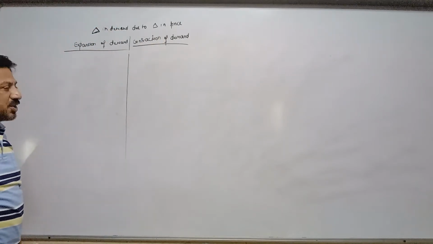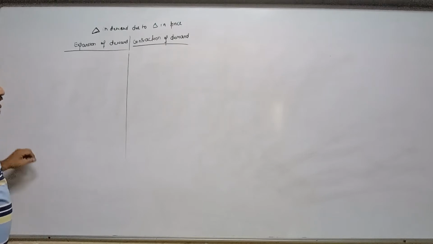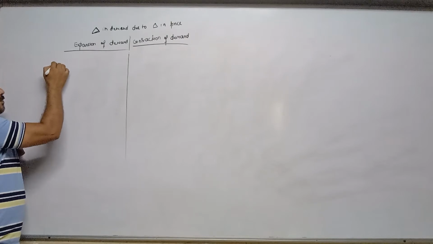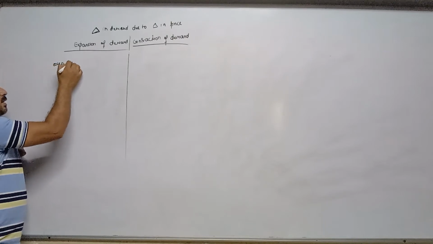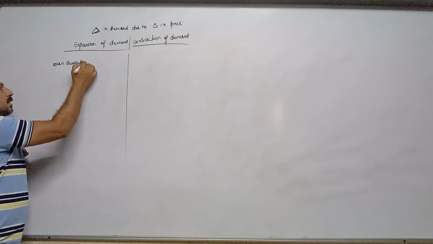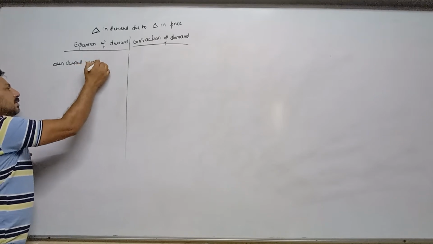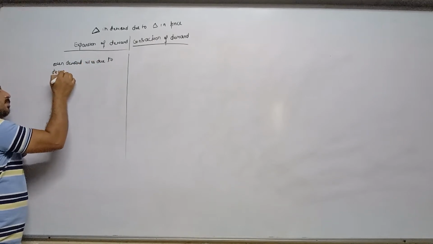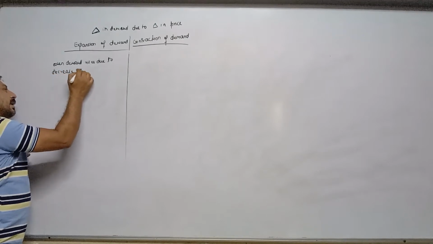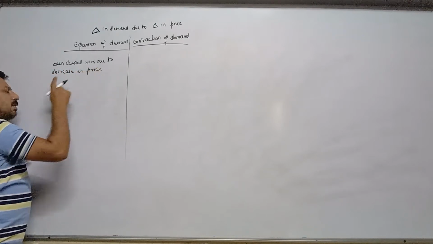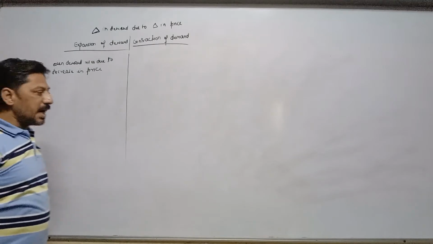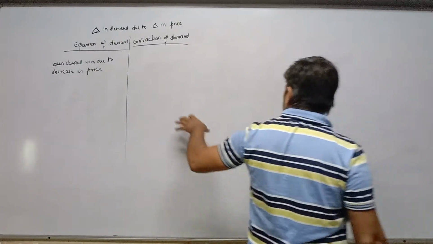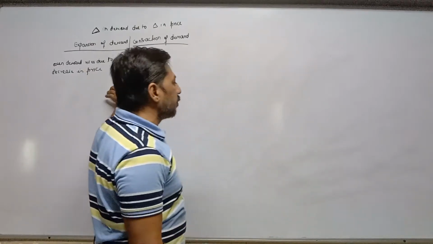This is the combined definition. Now the separate definition for expansion of demand. When demand rises due to decrease in price, because we all know that there is a negative relation between price and demand.